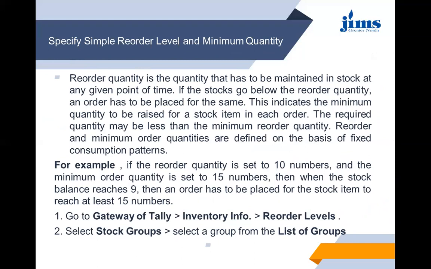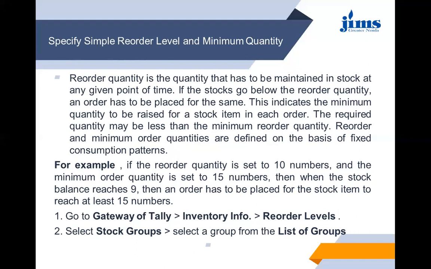Specify simple reorder level and minimum quantity. So reorder quantity is the quantity that has to be maintained in stock at a given point of time. If the stocks go below the reorder quantity, an order has to be placed for the same. This indicates the minimum quantity to be raised for a stock item in each order.